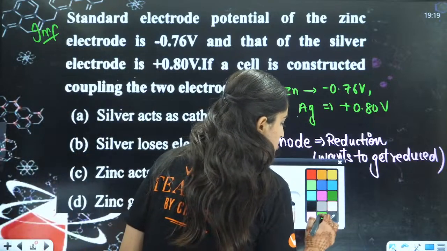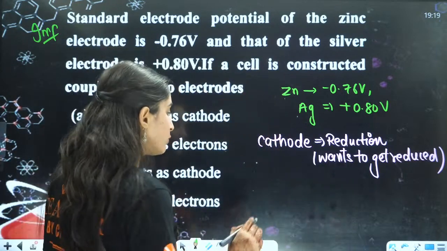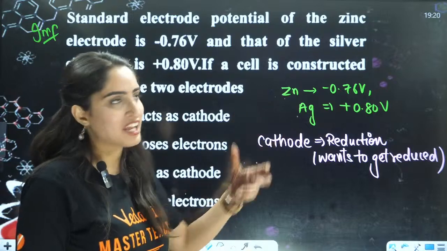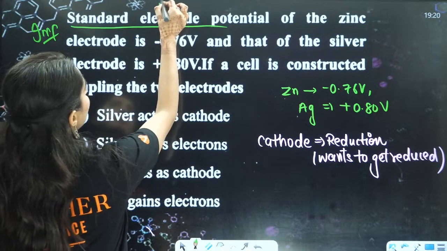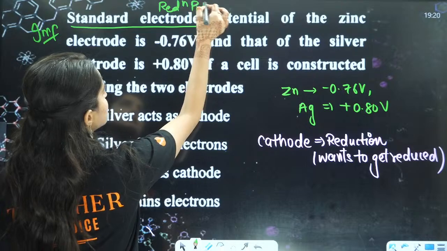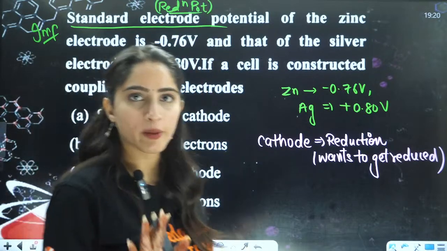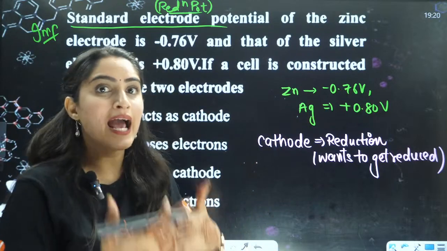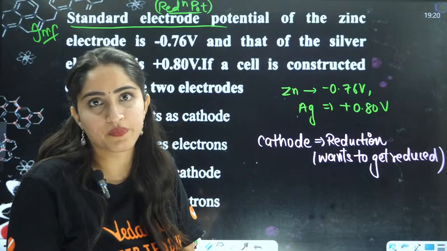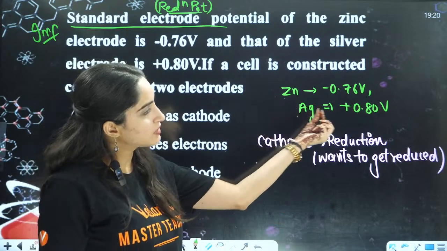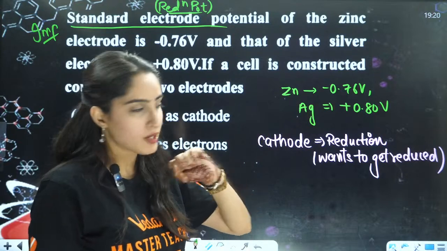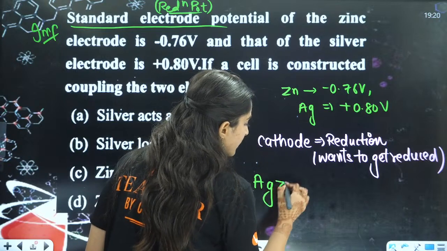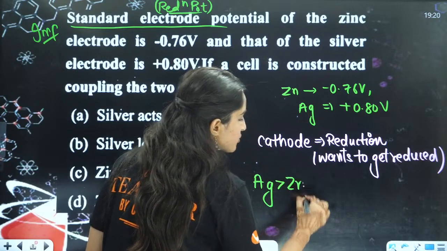For that you need to know one more thing. One very simple thing I'll tell you, right? Which has more reduction potential. Standard electrode potential means they are talking about reduction potential only. Now, which has more reduction potential, that has a tendency to get reduced. This is positive, this is Zn negative. Ag has more reduction potential than Zn, right?